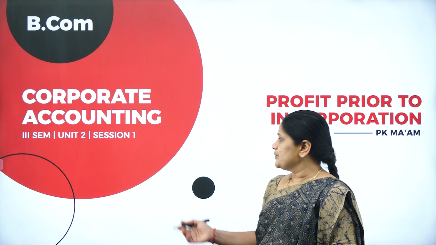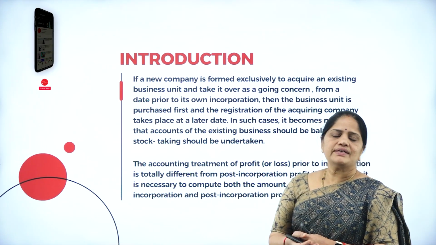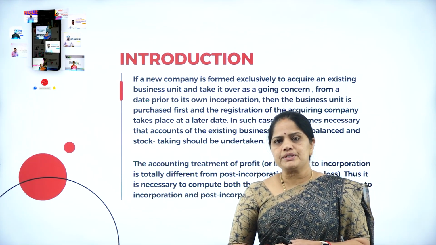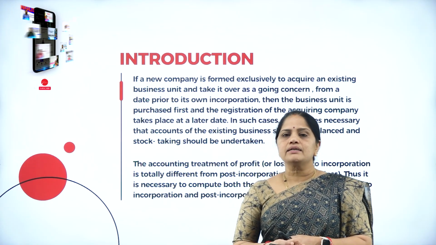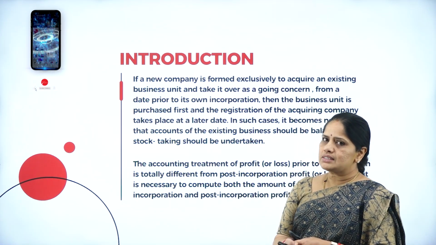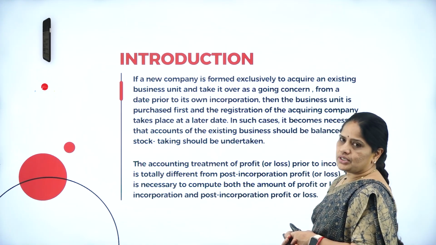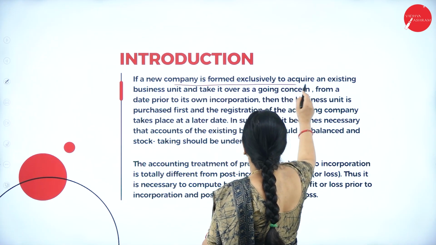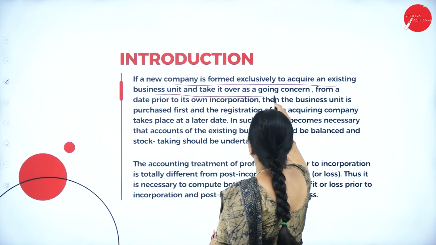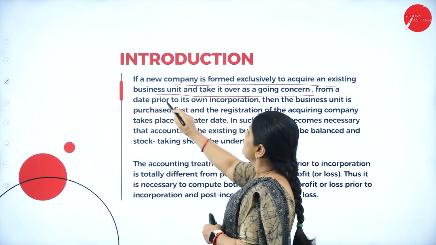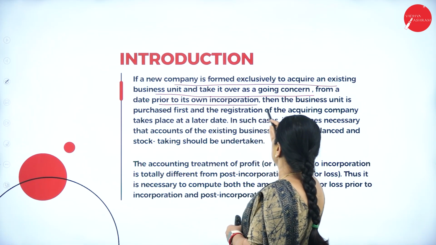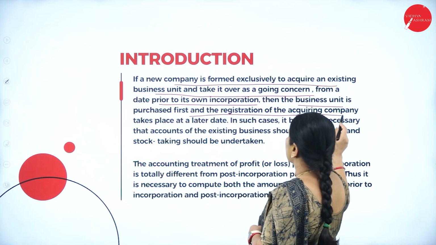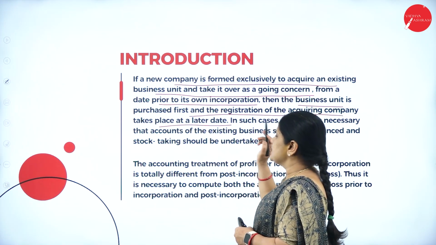In this session of Unit 2, Session 1, we will be having a discussion on profits prior to incorporation. This is the second chapter prescribed for second year BCom. So let us see what is this profits prior to incorporation. In this introduction slide, if a new company is formed exclusively to acquire a business unit and take it over as a going concern from a date prior to its own incorporation, then the business unit is purchased first and the registration of the acquiring firm takes place at a later date.